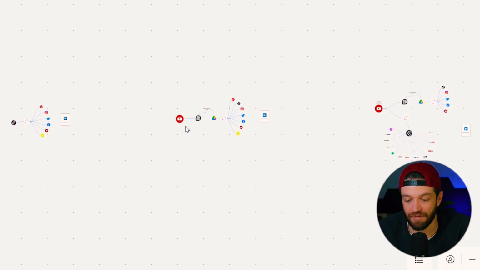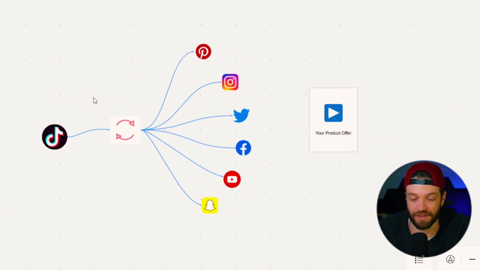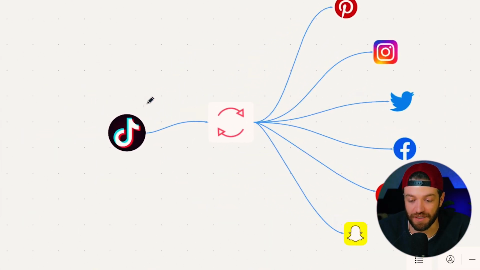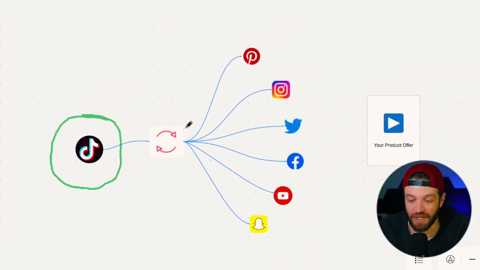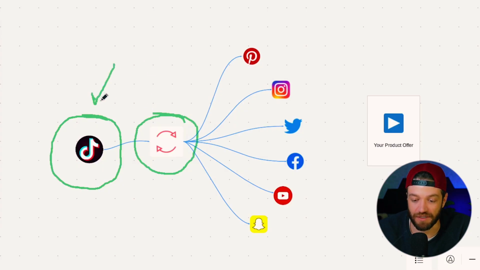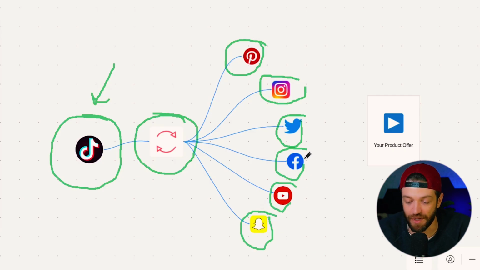Okay, so here we have 3 repurposing automation workflows. I'm going to go ahead and start on this one right here, and this is probably the most basic. This one assumes that TikTok is your primary platform that you like to post on. If that was the case, then you can set up some simple automation so that every time you post on TikTok, it automatically sends that video over to Pinterest, Instagram Reels, Twitter, X, Facebook Reels, YouTube Shorts, Snapchat, whatever other short form platforms that you want.